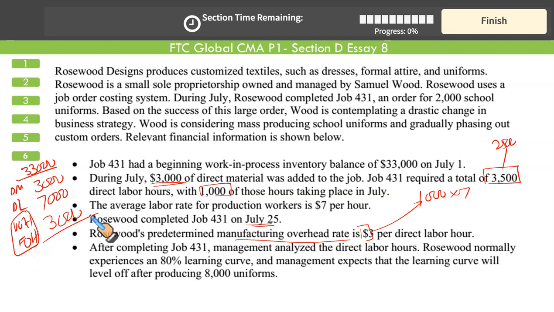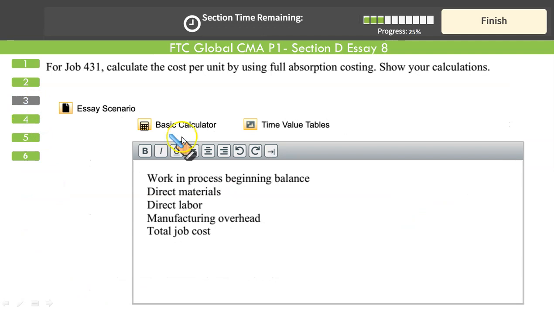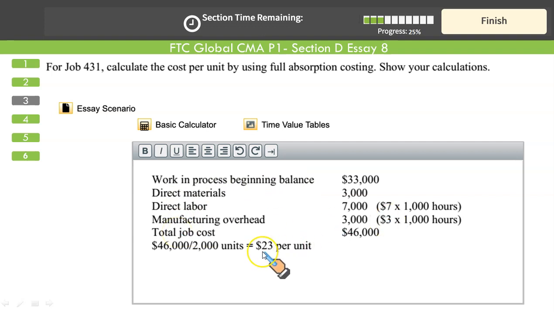You just need to add up all this. 33,000 plus 3,000 plus 7,000 plus 3,000 gives you a total of $46,000. Since we need it on a per unit basis, you need to divide 46,000 by the total number of dresses, and it gives you $23 per dress. This is your unit cost. Now you can go straight to the question. Work in process, beginning balance, material, labor, manufacturing overhead, total job cost, and then on per unit basis it's 23. There we go. Got the result.